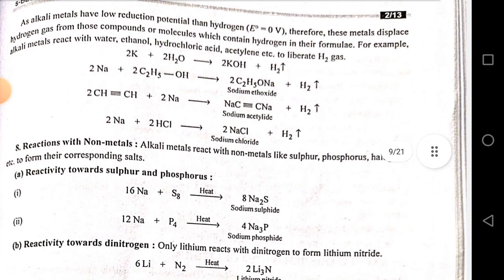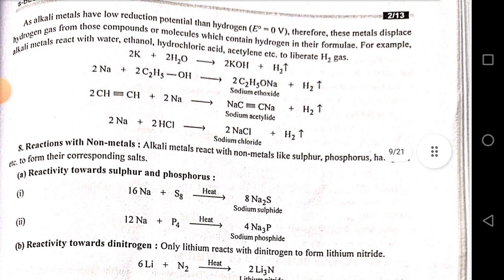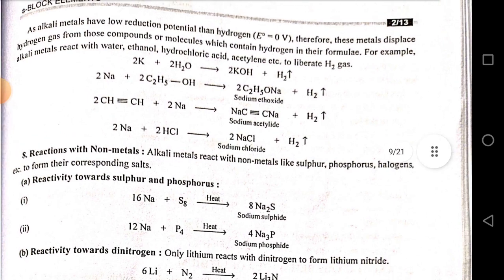As alkali metals have lower reduction potential than hydrogen, these metals displace hydrogen gas from those compounds or molecules which contain hydrogen in their formula. For example, alkali metals react with water, ethanol, hydrochloric acid, and acetylene to liberate H2 gas. 2K plus 2H2O gives 2KOH plus H2 gas.